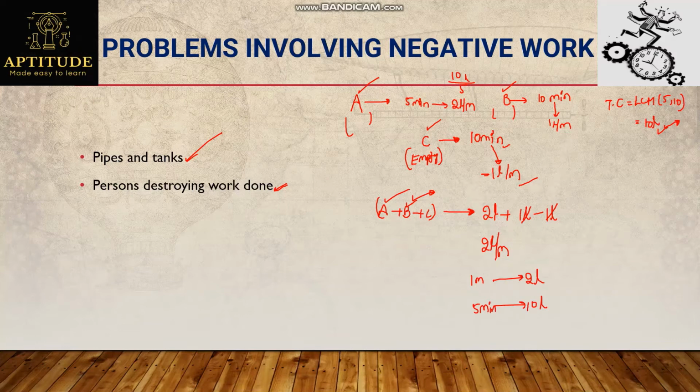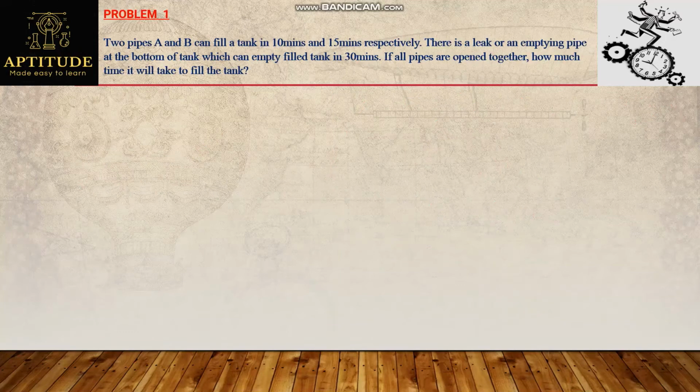So this is how problems involving negative work will be solved. The only thing we should be very careful about here is that negative work, that is emptying pipes or a person destroying a work, all those efficiencies will be taken as negative. And according to that, I'll solve the problem. Here is the first problem.